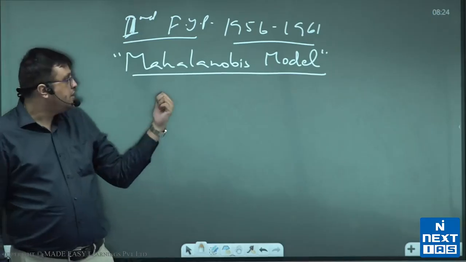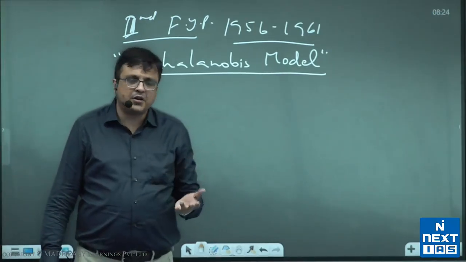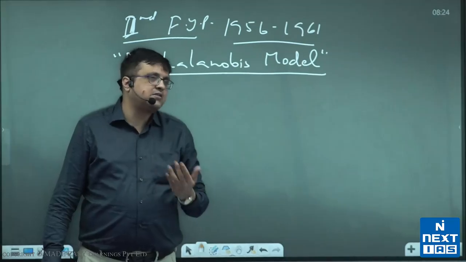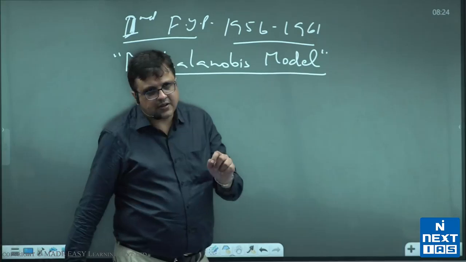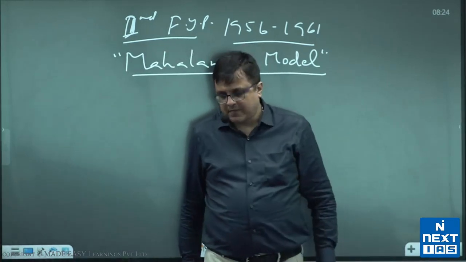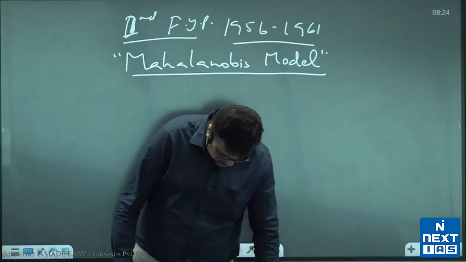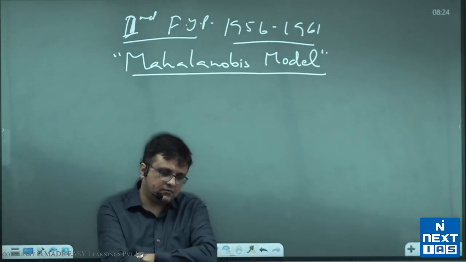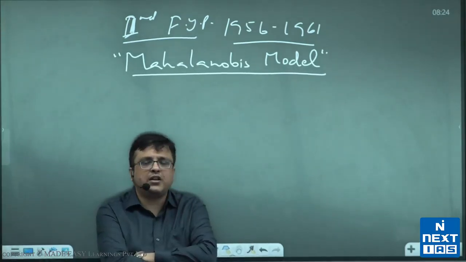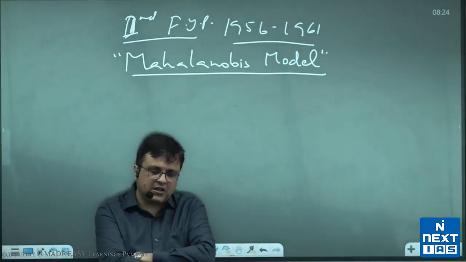All right, now see, Mahalanobis model had some typical features, and they are important because, again I repeat, they designed India's growth for the next 35 years. All right, so you write there main features, and within that you write point 1.